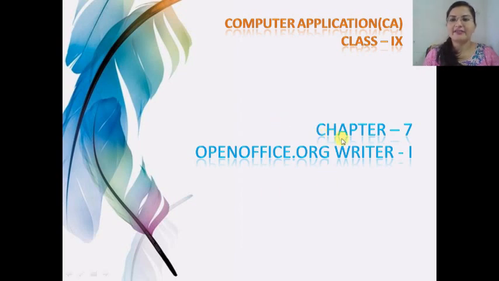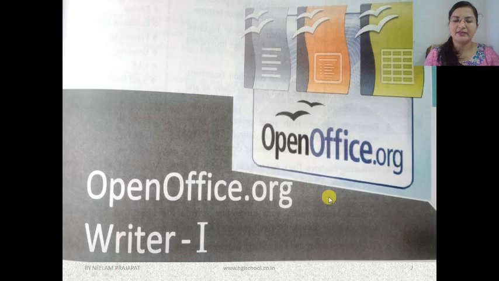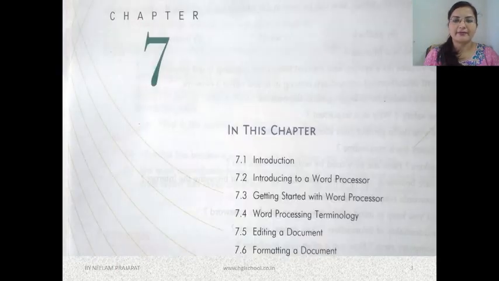So today we will start chapter 7, OpenOffice.org Writer 1. OpenOffice.org Writer is actually a software. It is word processing software, and in Microsoft we use Microsoft Office Word. So this is similar to Microsoft Office Word. The chapter is OpenOffice.org Writer 1.